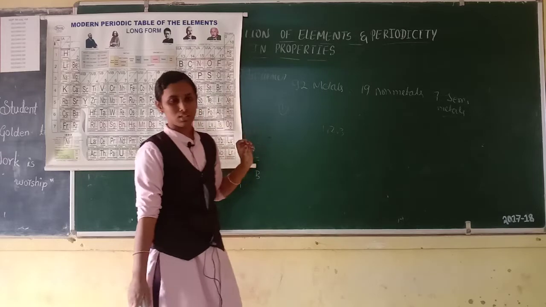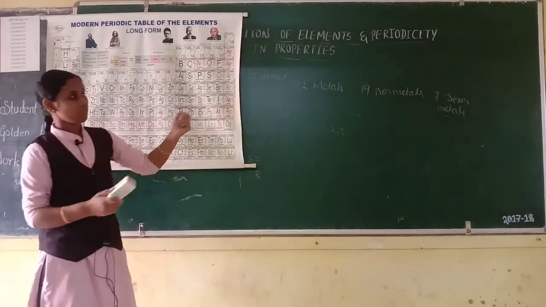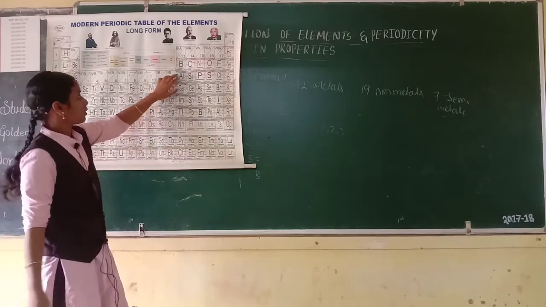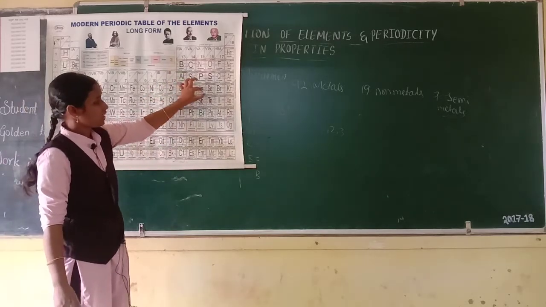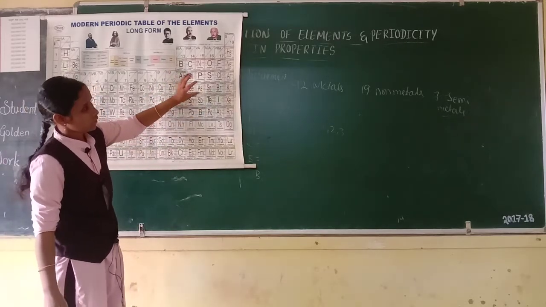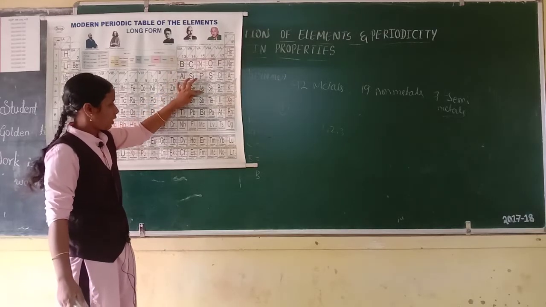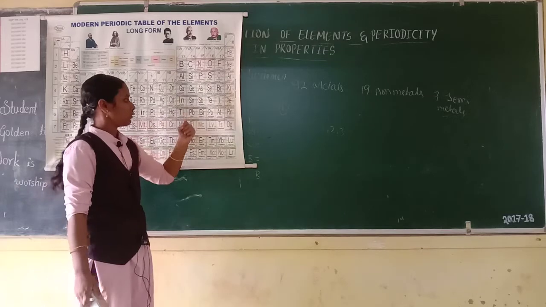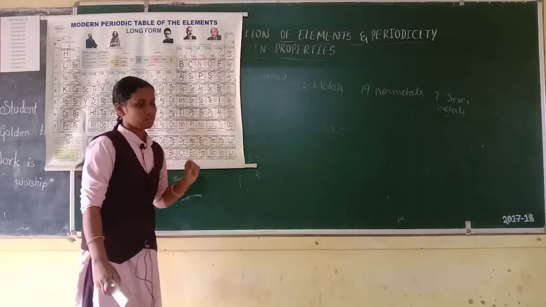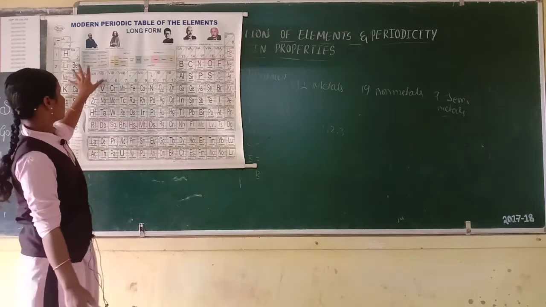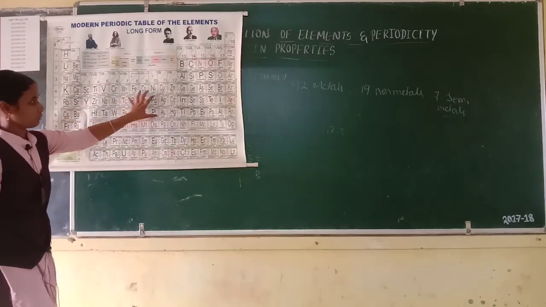Semi-metals means metalloids. Sometimes they react as metals, sometimes they react as non-metals. So these are all metalloids or semi-metals. Totally 7 are there: boron, silicon, germanium, arsenic, antimony, tellurium and polonium. These are all metalloids or semi-metals. These are all metals only.